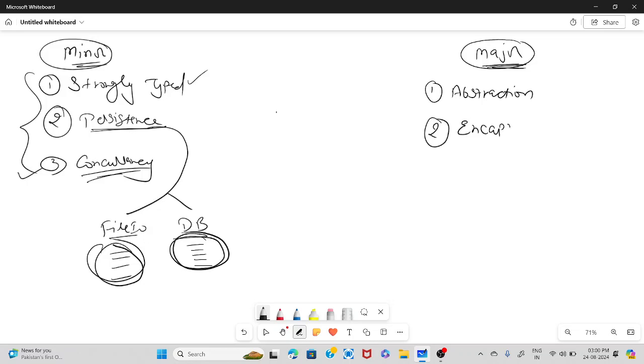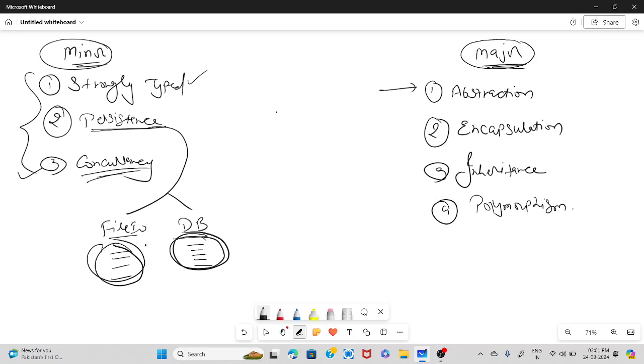The second one is encapsulation. The third one is inheritance. The fourth one is polymorphism. So what abstraction is, most of us will already know by definition: hiding the complexity and showing only the essential features is abstraction, right?